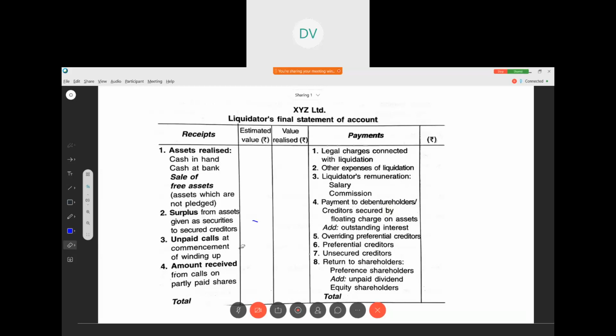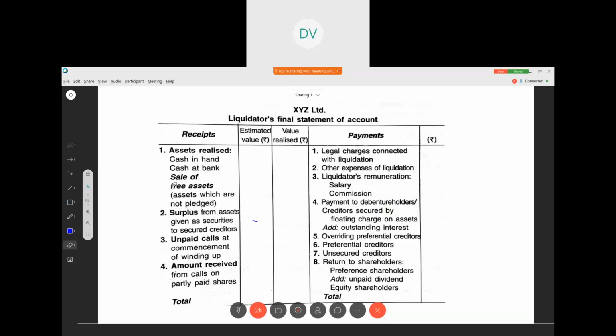The third one is unpaid calls at the commencement of winding up. If there are any unpaid calls, that we have to write. Amount received from calls on partly paid shares. If there are calls in arrears, we are collecting all that because we are going to close down the company. Whatever amount we have to receive, we write here.